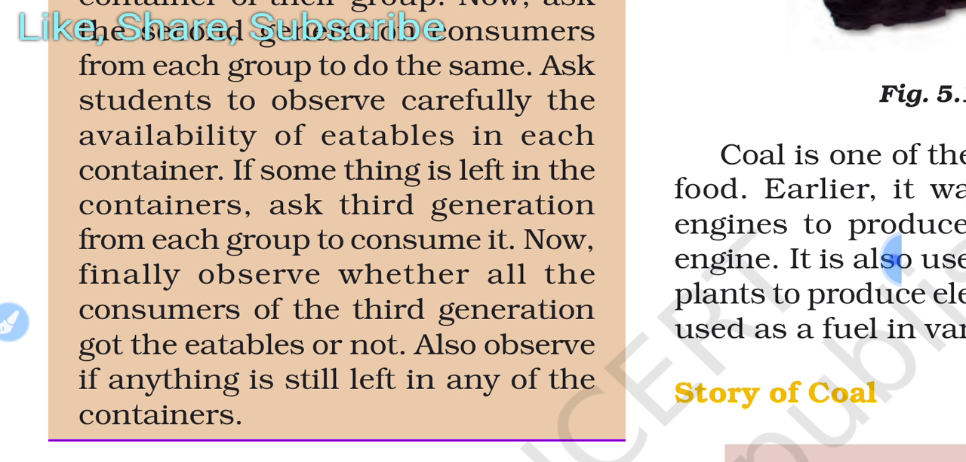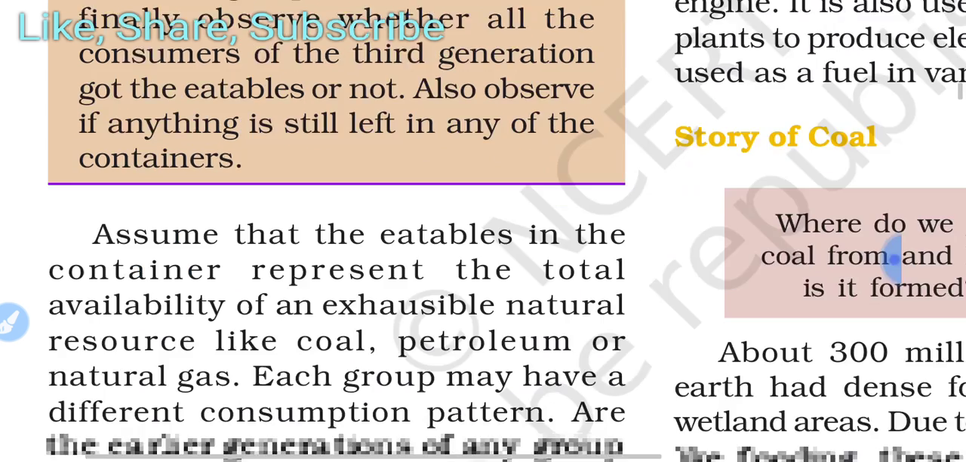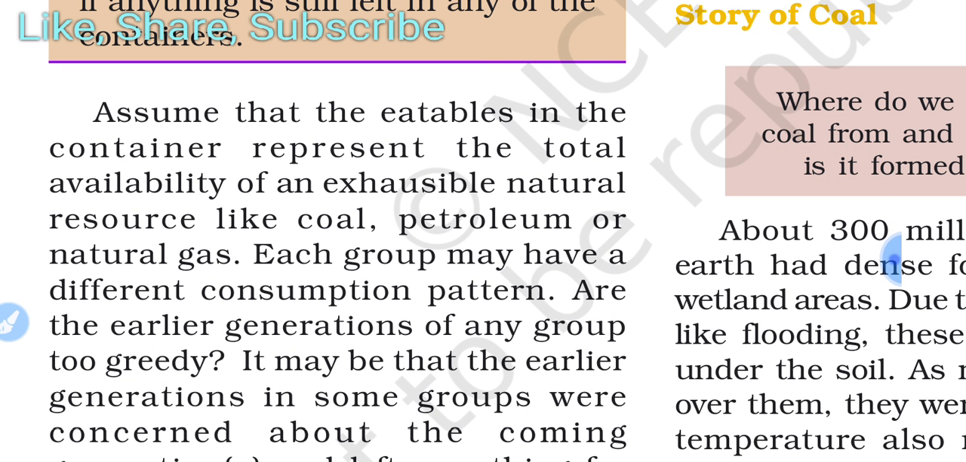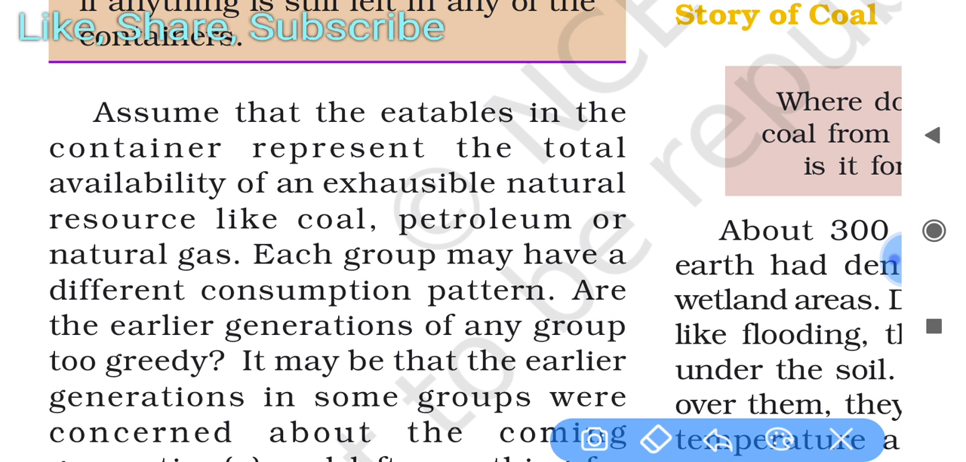Also observe if anything is still left in any of the containers. If you do this activity, you can easily understand that resources are very limited, and they will be exhausted if we do not take care of them. You have to assume that the eatables in the container represent the total availability of an exhaustible natural resource like coal, petroleum, or natural gas. Same thing, you just have to assume it.